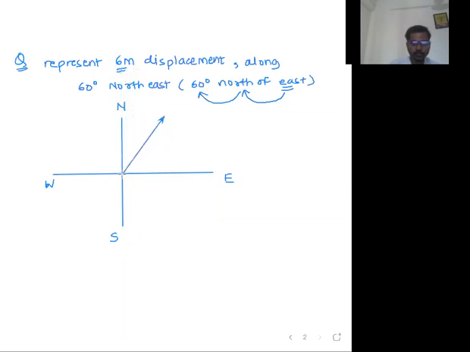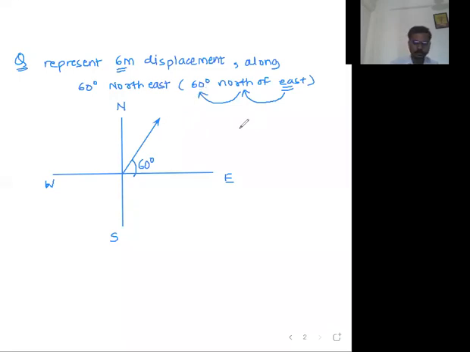So this angle must be equal to 60 degree. In this way we decide the direction. 60 degree north of east means east is the reference, and from that we travel 60 degree towards north.